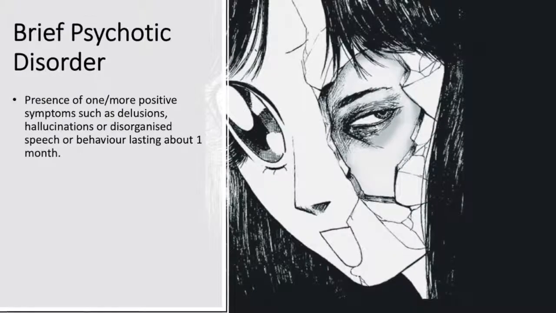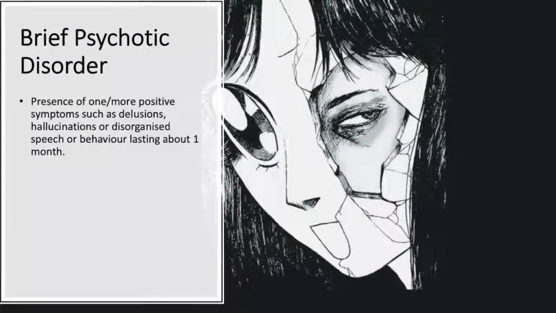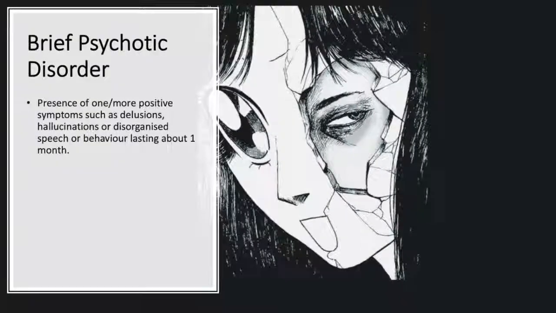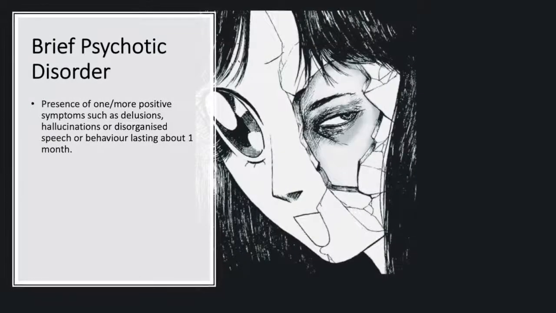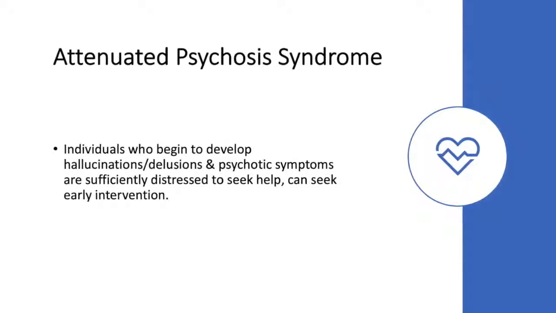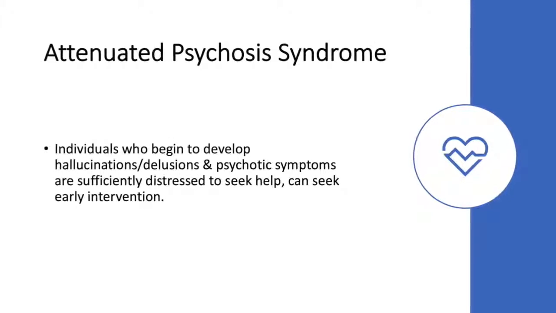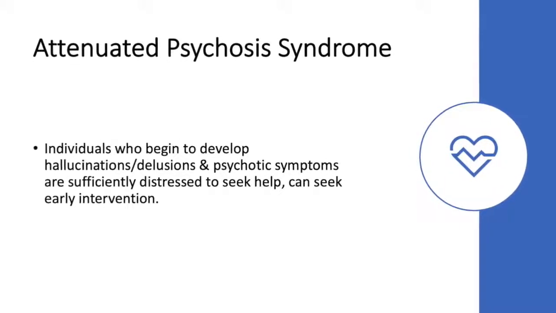Brief psychotic disorder. The presence of one or more positive symptoms such as delusions, hallucinations, or disorganized speech or behavior lasting about a month or even less. Attenuated psychosis syndrome. This is when individuals begin to develop hallucinations or delusions and psychotic symptoms, and they are sufficiently distressed to seek help.